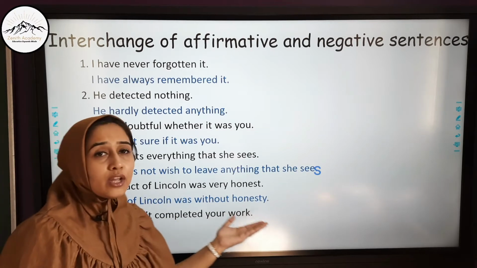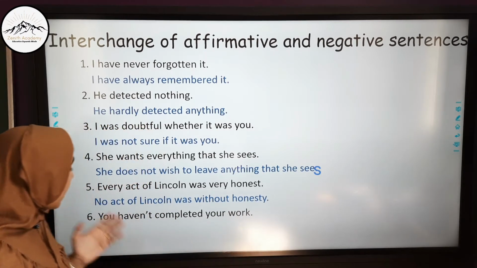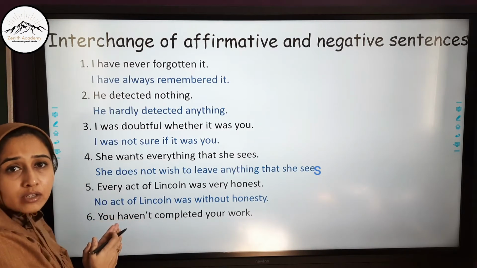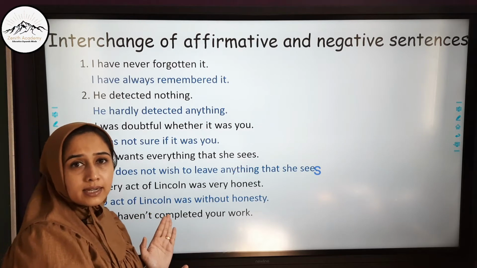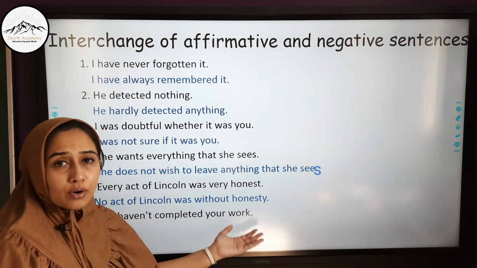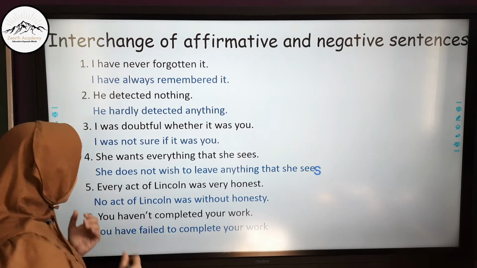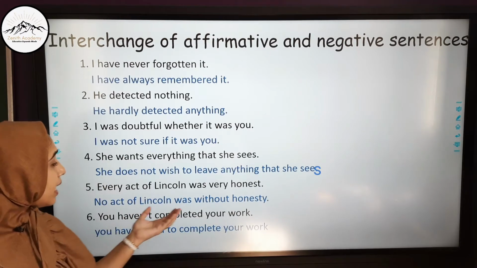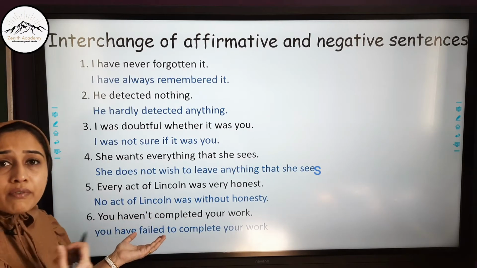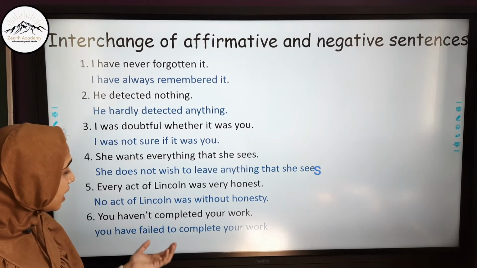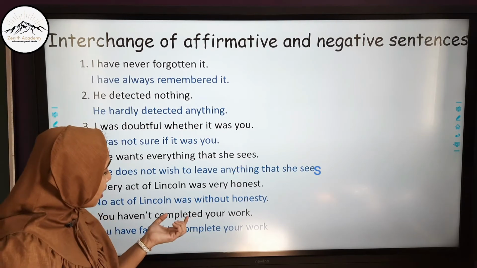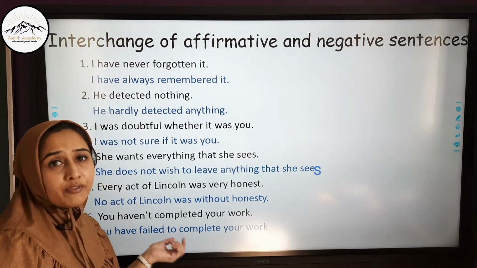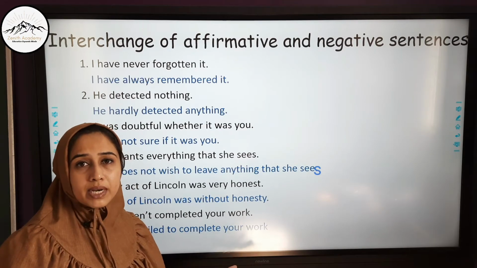You haven't completed your homework. Now at first glance you do not see not. Why? Because have not has been combined. So do not get confused when you see such sentences. You have not completed your homework means you have failed to complete your homework. Instead of saying something else, we have directly removed the word not, and instead of completed, we have added failed to complete. Here completed is changed to complete, using the infinitive form of the verb.